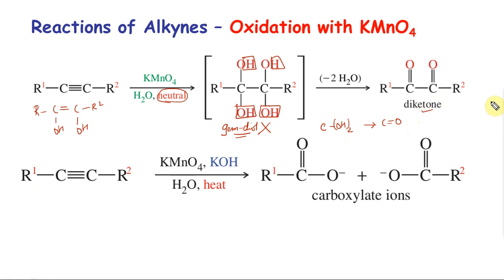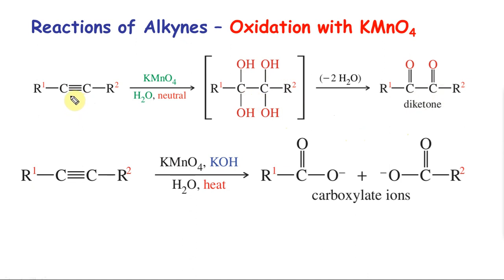So this is with a neutral solution. You don't need the mechanism. Just know an alkyne with neutral KMnO4 will give you a diketone. The two carbons just become double bond O, double bond O. That's all. But the remaining bond is still present.